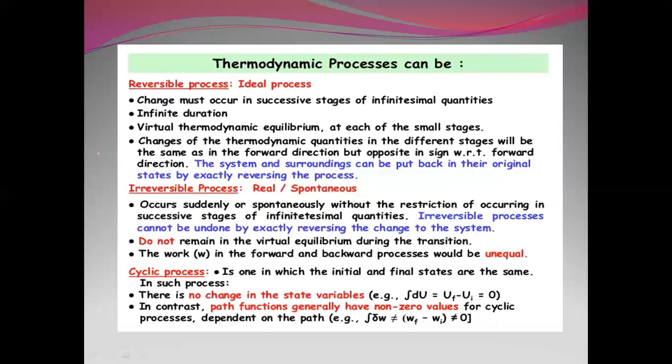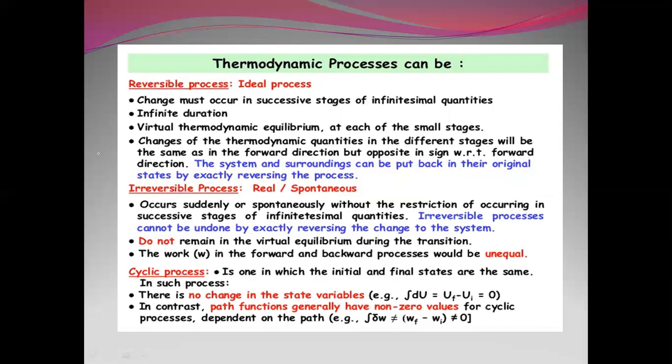Thermodynamic processes can be reversible, irreversible, or cyclic. In a reversible process, change must occur in successive stages of infinitesimal quantities over infinite duration, with virtual thermodynamic equilibrium at each of the small stages. Changes of thermodynamic quantities in the different stages will be the same as in the forward direction but opposite in sign. The system and the surrounding can be put back in their original states by exactly reversing the process.